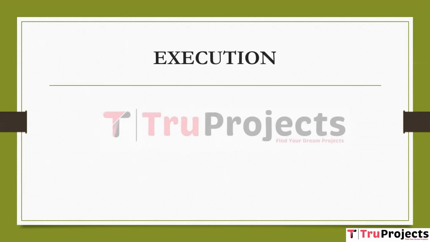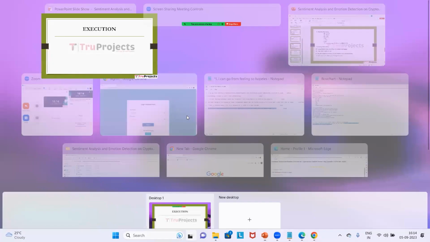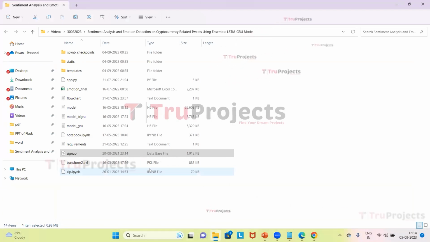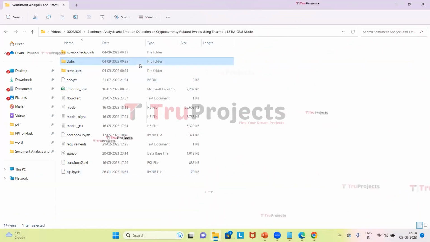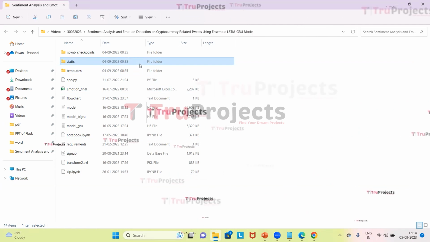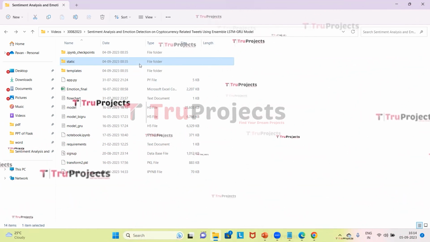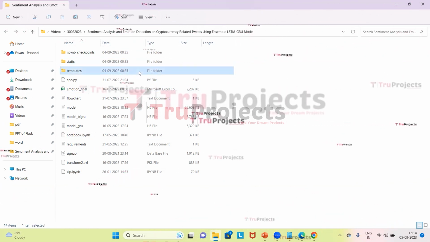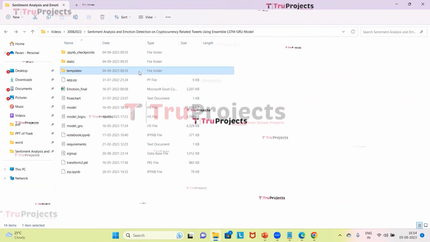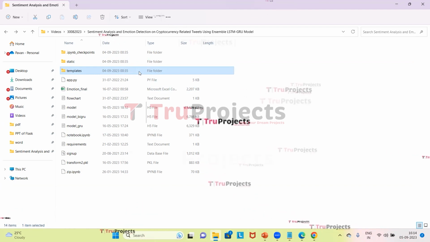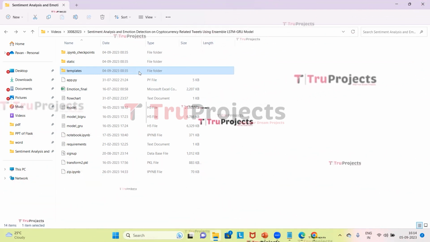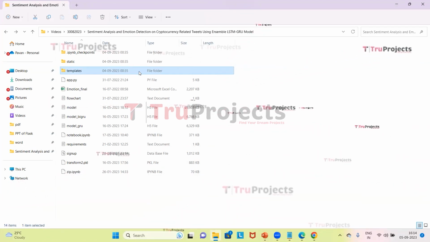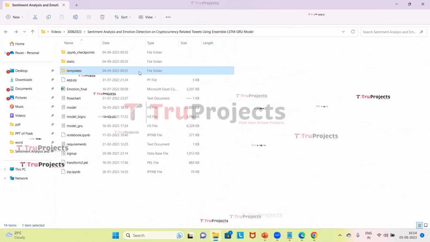Coming to the execution, we need to open the code folder which contains the source codes. This is the code folder of the project. This is the static folder. This folder consists of the files related to CSS, JavaScript, and Bootstrap files. And this is the template folder. This folder contains all the HTML pages used in this project. It typically includes the files like index.html, about.html, etc., which represent different pages of the website.